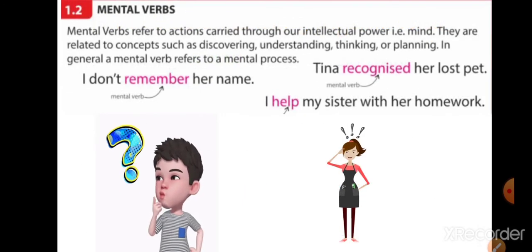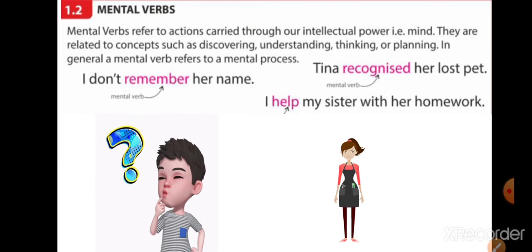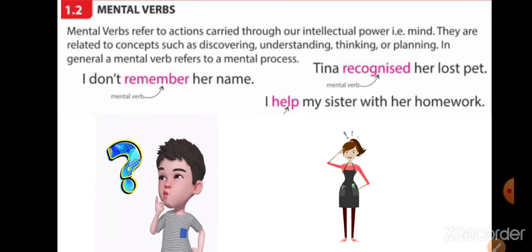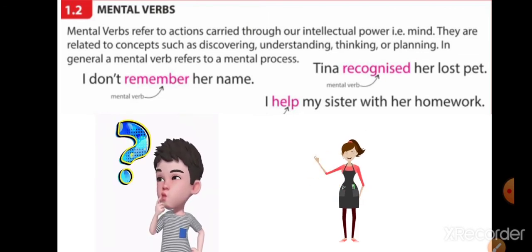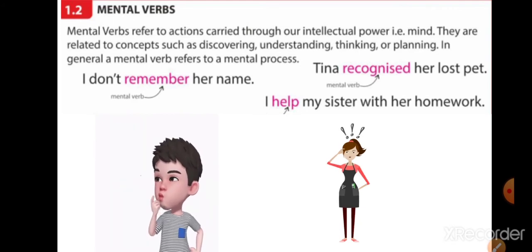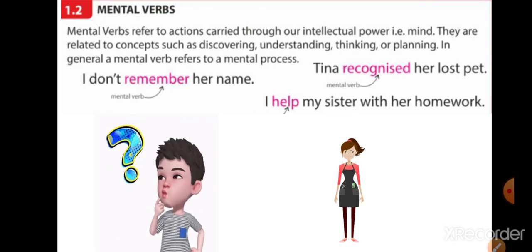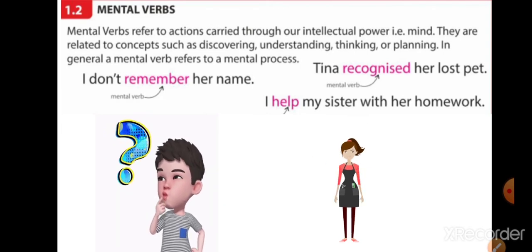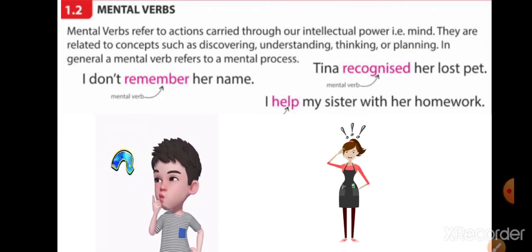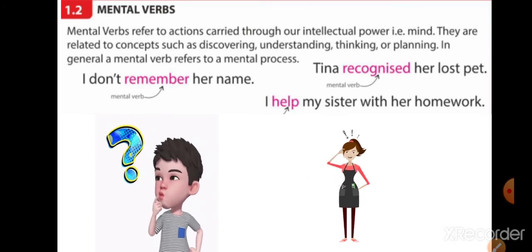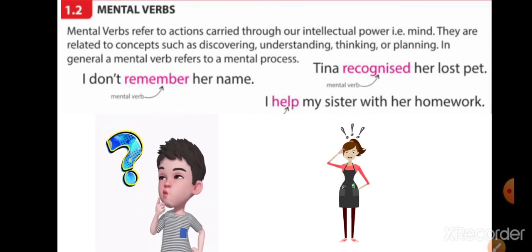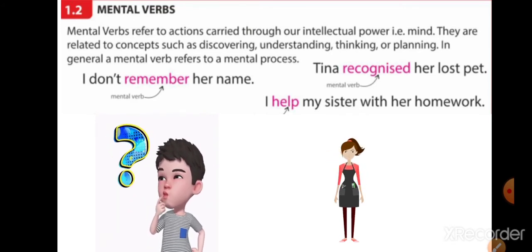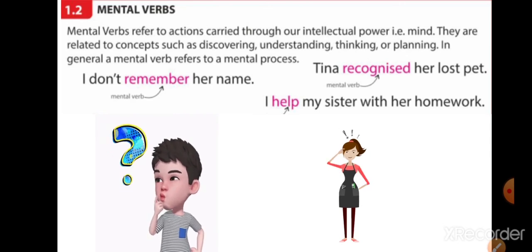Now we'll see what are mental verbs. Mental verbs refer to actions carried out through our intellectual power, that is the mind. They are related to concepts such as discovering, understanding, thinking or planning. In general, a mental verb refers to a mental process. See, here the examples are given. I don't remember her name. See, the boy is still thinking. So we are using our intellectual power, that is mind. Tina recognized her lost pet. Recognize is a mental verb.